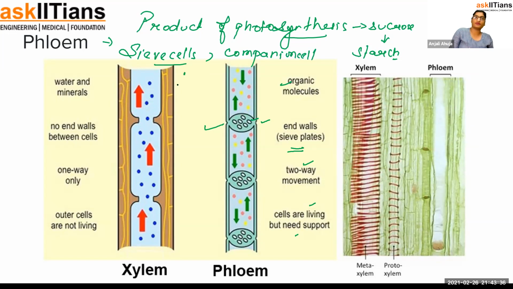And they also have the parenchyma. But this parenchyma is present in the phloem, so we call it the phloem parenchyma. They also have the fiber. We call it the phloem fiber. Phloem fibers are of good quality.